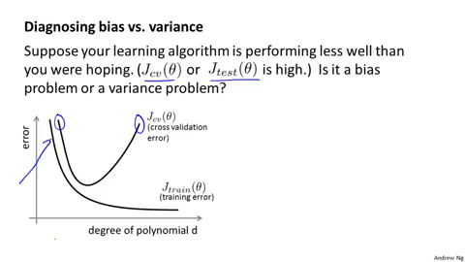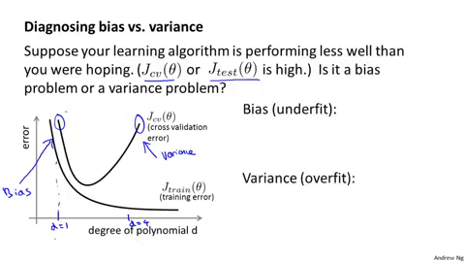So this regime on the left corresponds to a high bias problem. That is, if you're fitting an overly low order polynomial, such as d equals 1, when we really needed a higher order polynomial to fit the data. Whereas in contrast, this regime corresponds to a high variance problem. That is, if d, the degree of polynomial, was too large for the data set that we have. And this figure gives us a clue for how to distinguish between these two cases.